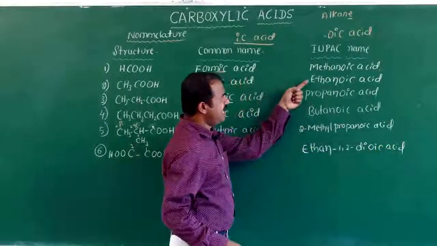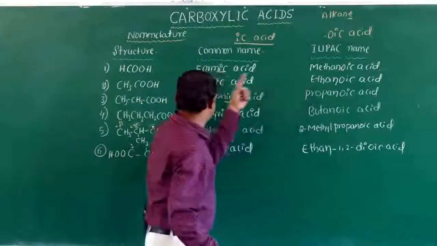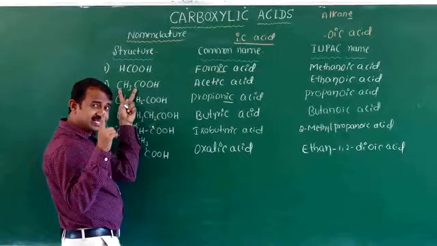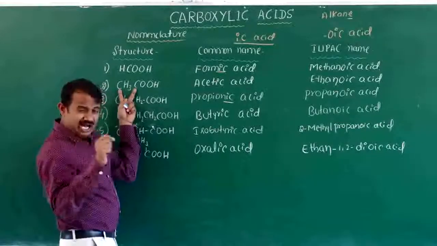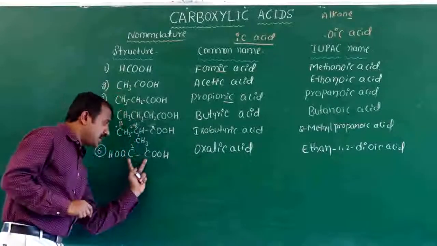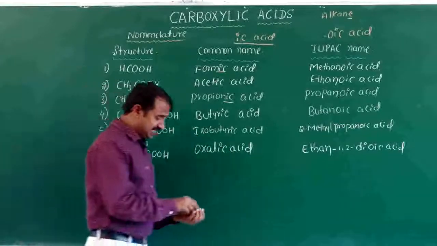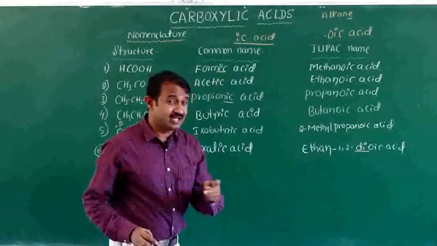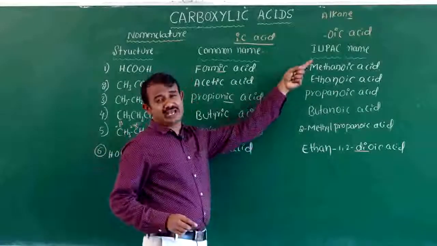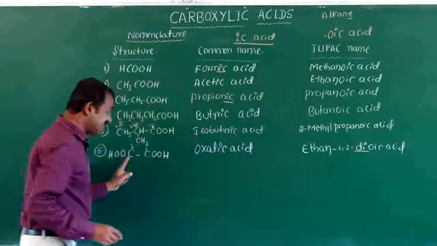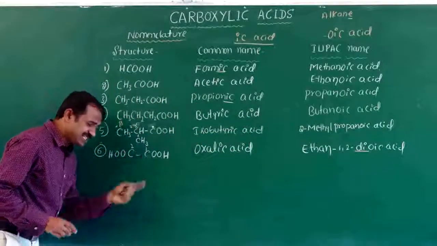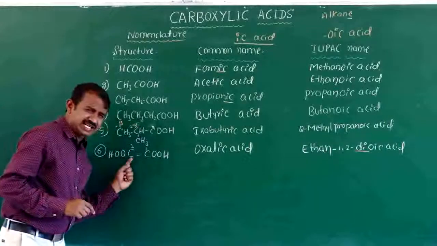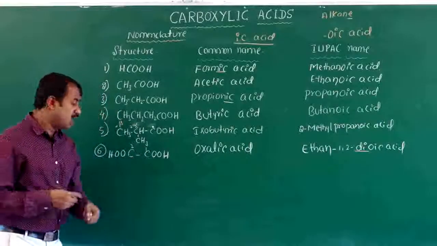Listen here. Ethanoic acid has two carbons which contain one carboxylic acid, but here two carbons contain two carboxylic acids. That's why we pronounce it as dioic acid. Dioic acid versus monoic acid, that is oic acid. If oxalic acid is there, you should remember it is a dicarboxylic acid.